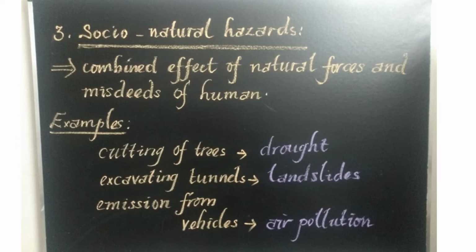Let us see a few. The cutting down of trees leads to deforestation. The deforestation leads to drought. Drought means very less water availability. When monsoon fails and there is no rainfall for some years, what results? There is a shortage of water availability, that is called drought. And the next one is the excavating of tunnels, that leads to landslides, and emission from the vehicles that leads to air pollution.